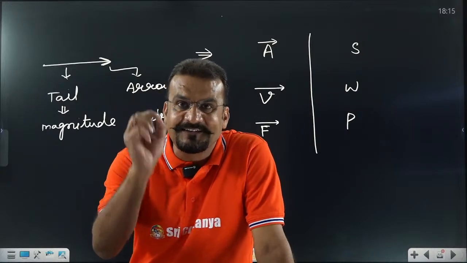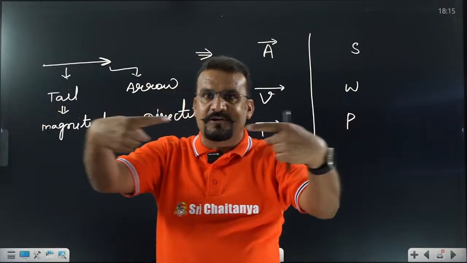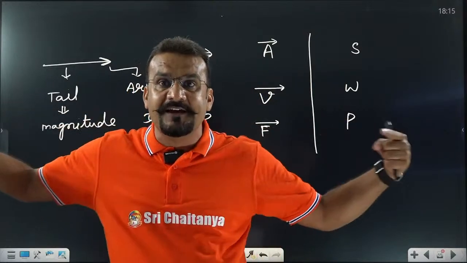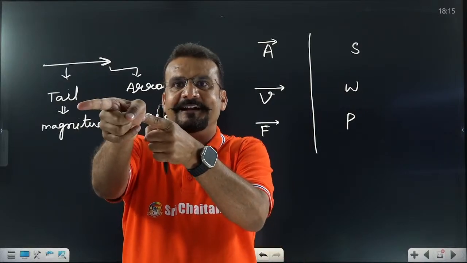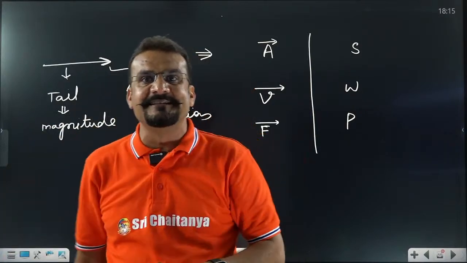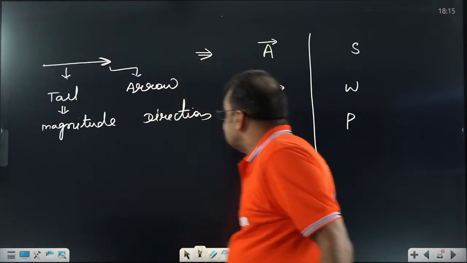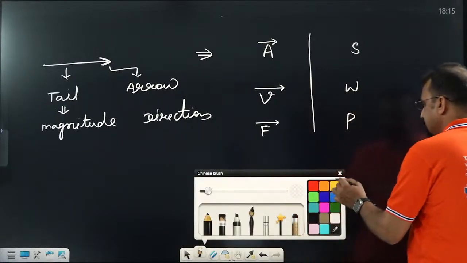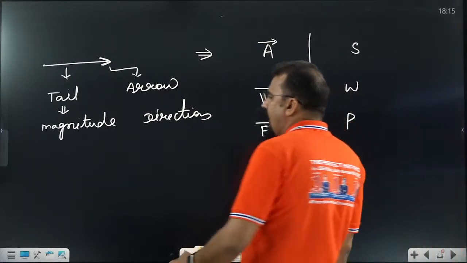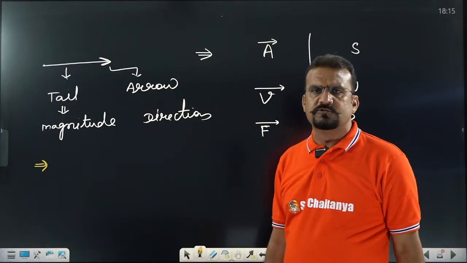See how interesting this is. In our childhood we have seen two arrows coming like that, and what happens? They are going to cancel each other. When two arrows go like that, they are going to add something like that. That we are going to study now. Don't be worried. Now let us start. If someone asks you about the various types of conditions, that is your basic knowledge. I am just revising all those concepts.